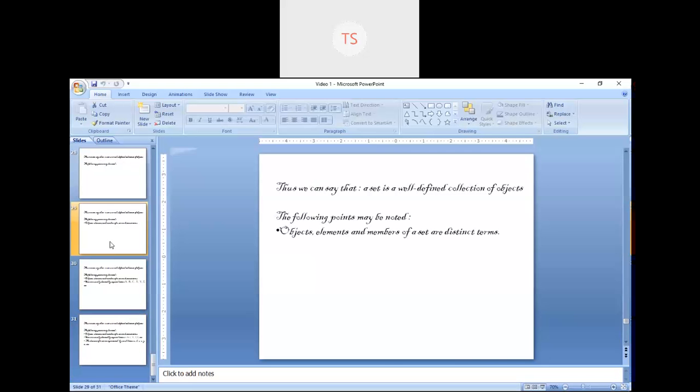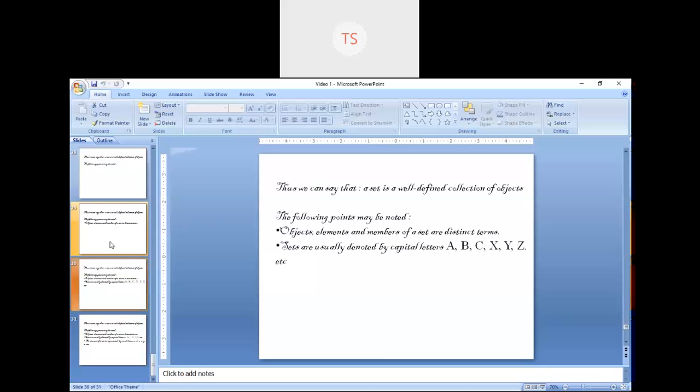All the elements are distinct, because 2 is different from 4, 4 is different from 6. Is it clear? So the first point is to remember that objects or elements, or the members of a set, are distinct terms.